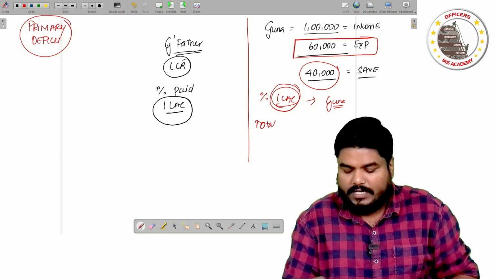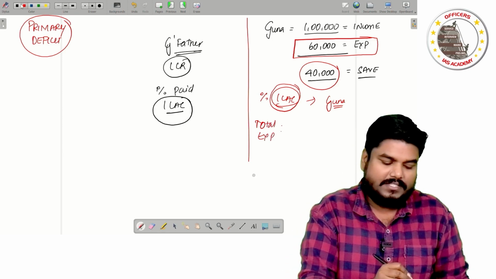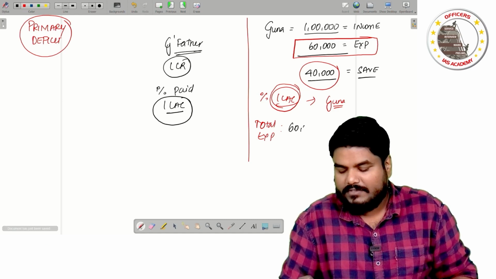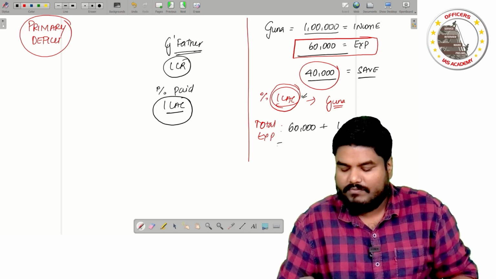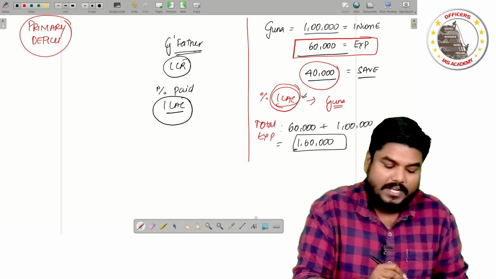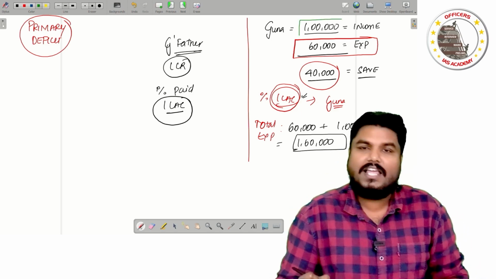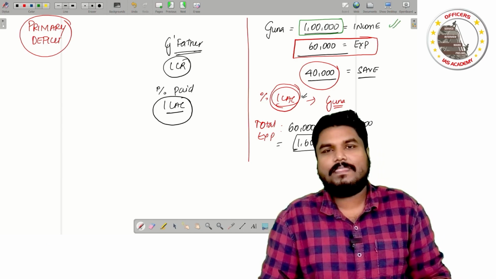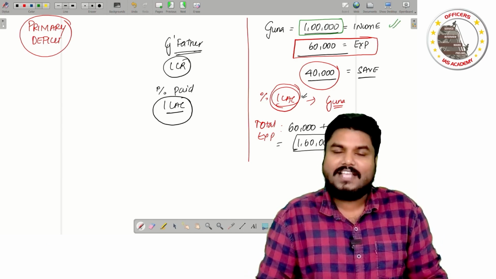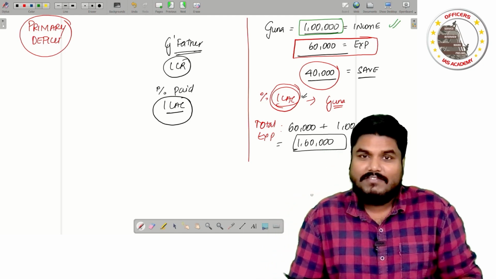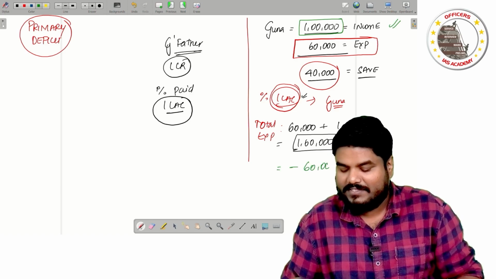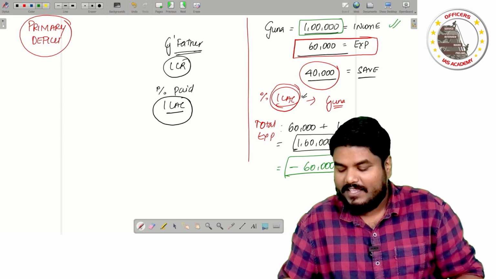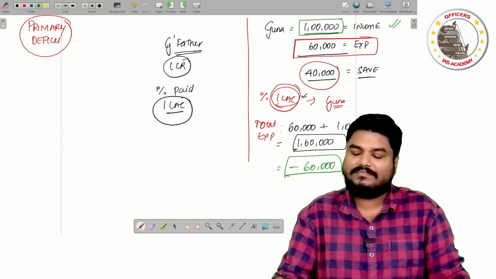Okay. So what happens to total expenditure now? After adding the interest payments, my total expenditure is 60,000 rupees plus this 1 lakh, so my total expenditure is 1,60,000. Guna's total income is 1 lakh. Guna's total expenditure is now 1,60,000. Now can Guna save? There is nothing to save. Rather, Guna is having a deficit of 60,000 rupees.